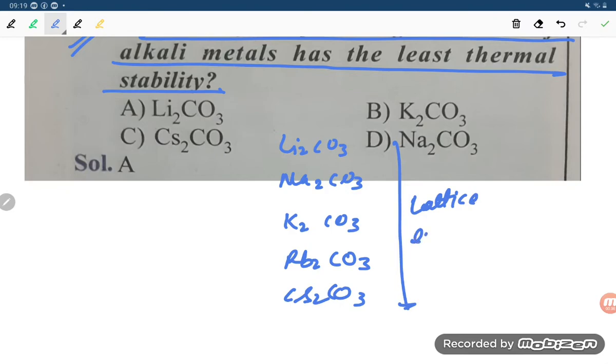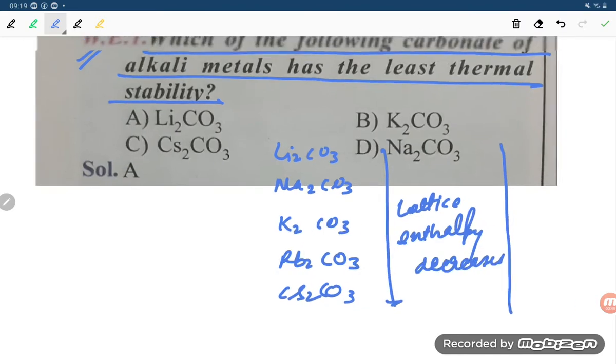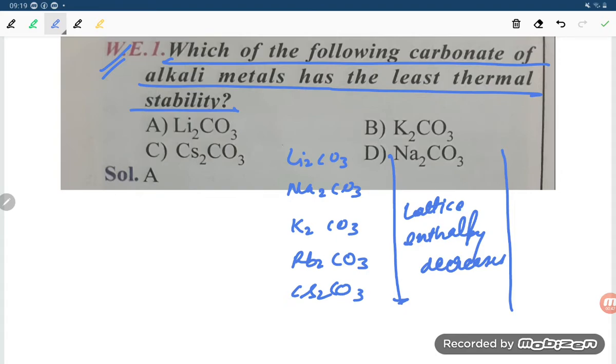Lattice enthalpy decreases. Since the lattice enthalpy decreases, what will happen? The thermal stability also decreases.